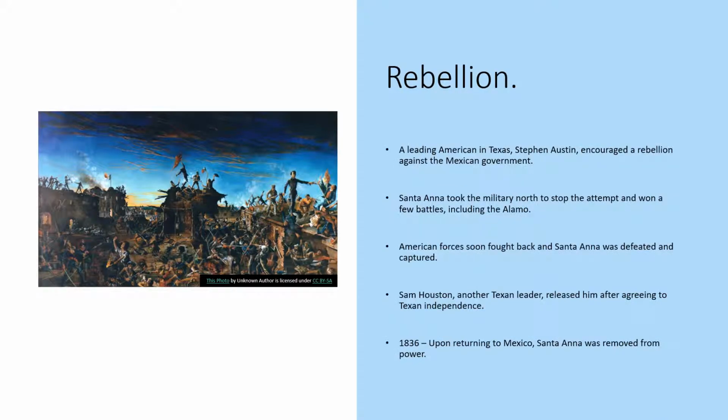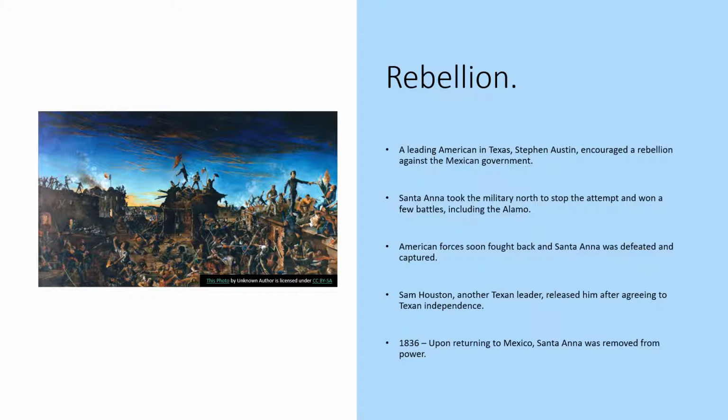Now, you may know the story of this or remember this from a U.S. history class maybe you've taken in the past, but a leading American in Texas was Stephen Austin, and he encouraged a rebellion against the Mexican government. Now, Santa Anna took his military north to stop the attempt and won a few battles, including this picture here, the Battle of the Alamo, where the American forces were overwhelmed by Mexican troops and pretty much slaughtered at the Alamo. However, American forces were soon able to fight back, and Santa Anna will be defeated and captured later on.